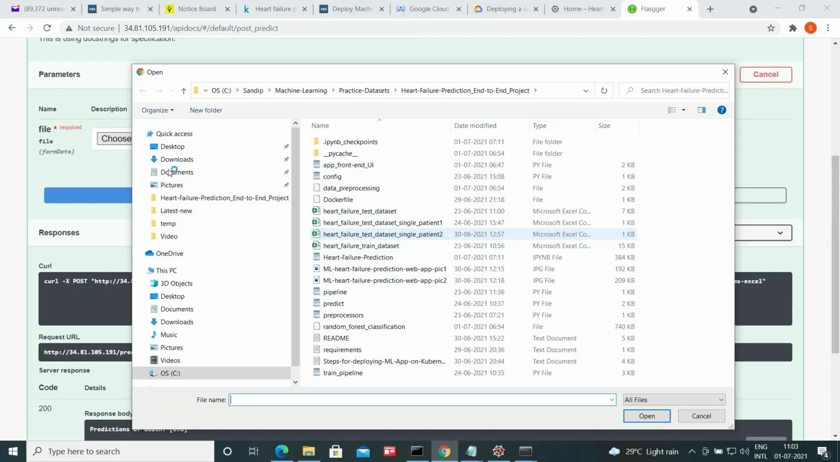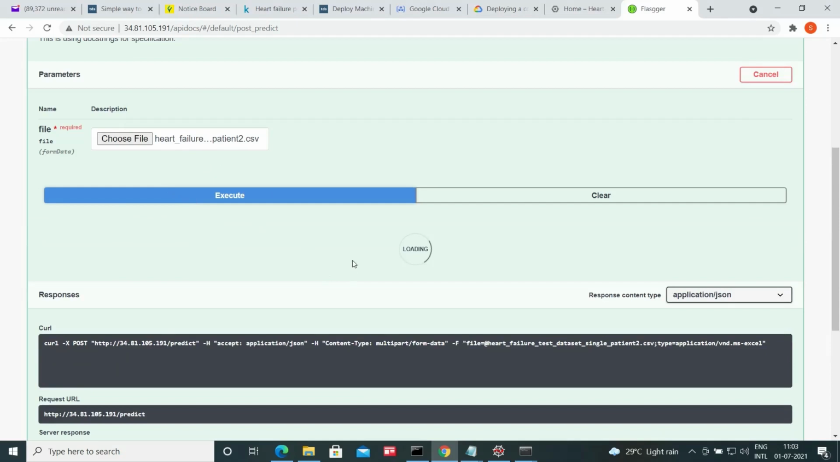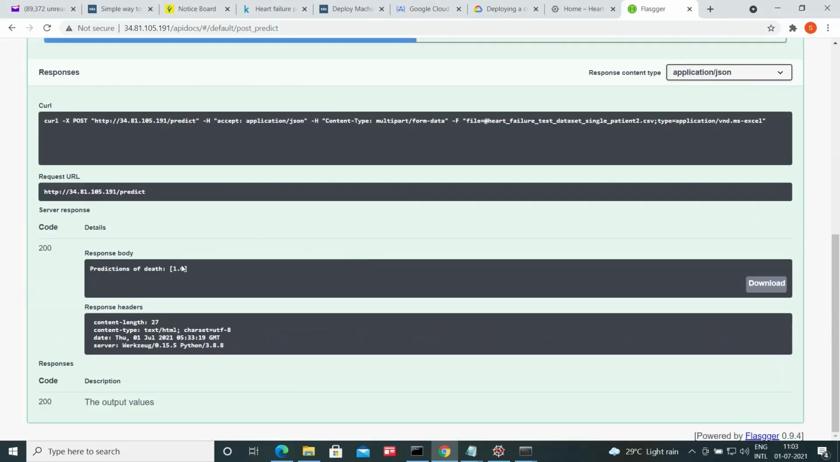Now I will choose one more file for another patient. This is the data for another patient. Let's execute it and see what the prediction is. The prediction of death is 1. That means this person is likely to die due to heart failure, or there is a high chance of death for this patient, so he needs immediate medical attention.